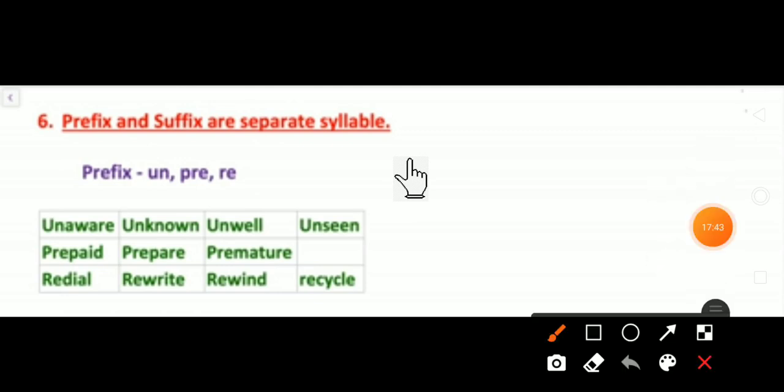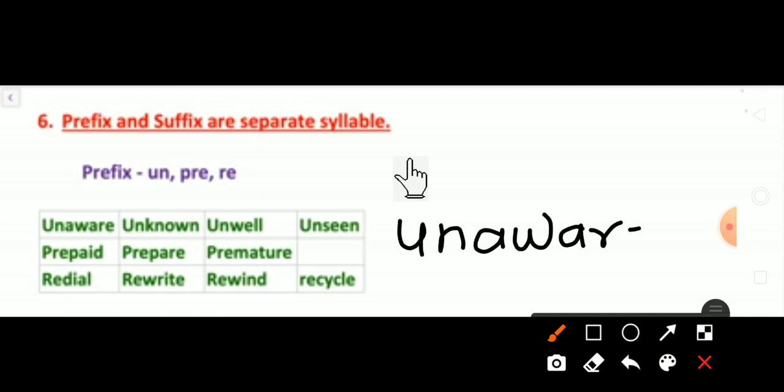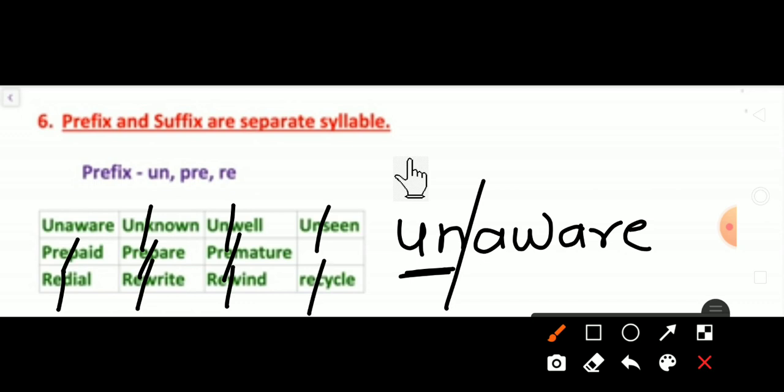I will show you one example. Yes, one word I will take here: unaware. Now where is the prefix? UN, un. Yes, so we have to separate it like that. Like that here: unknown, unwell, unseen, prepared, prepare, premature, redial, rewrite, rewind and recycle. Like that you have to separate. Got it? Next, the seventh and last rule.